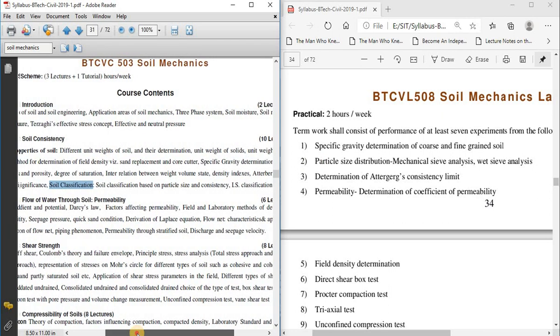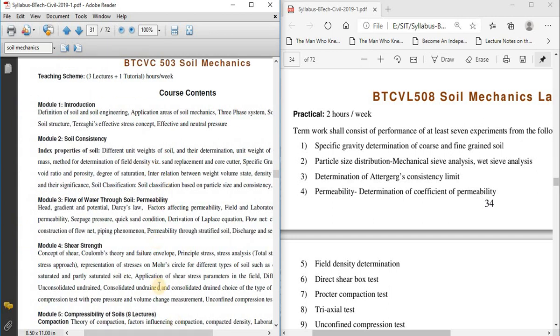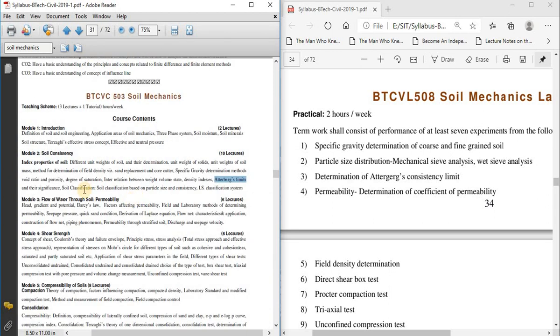Next, another thing which you have studied in unit number 2 is Atterberg's limits. The basics of Atterberg's limits and how to find them we study in unit number 2. But how to find those Atterberg's limits by collecting a sample from the field, in a laboratory, we are going to study in practical number 3.